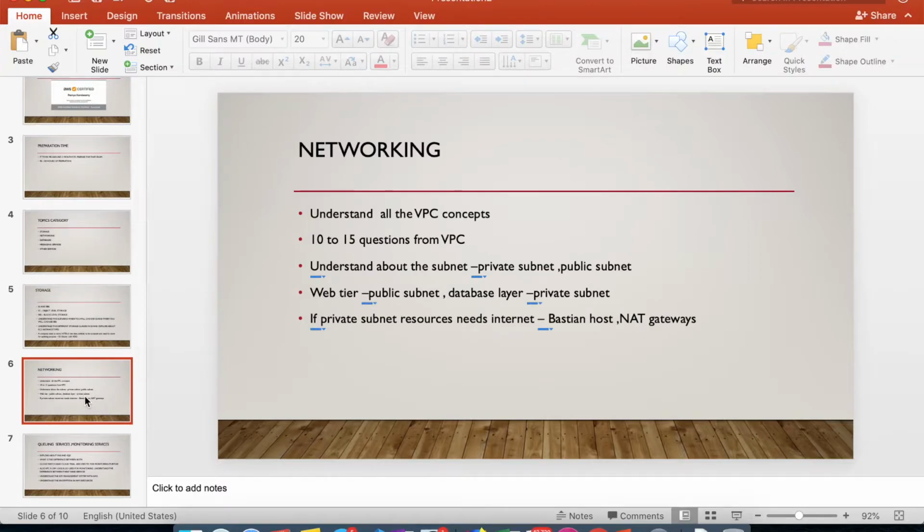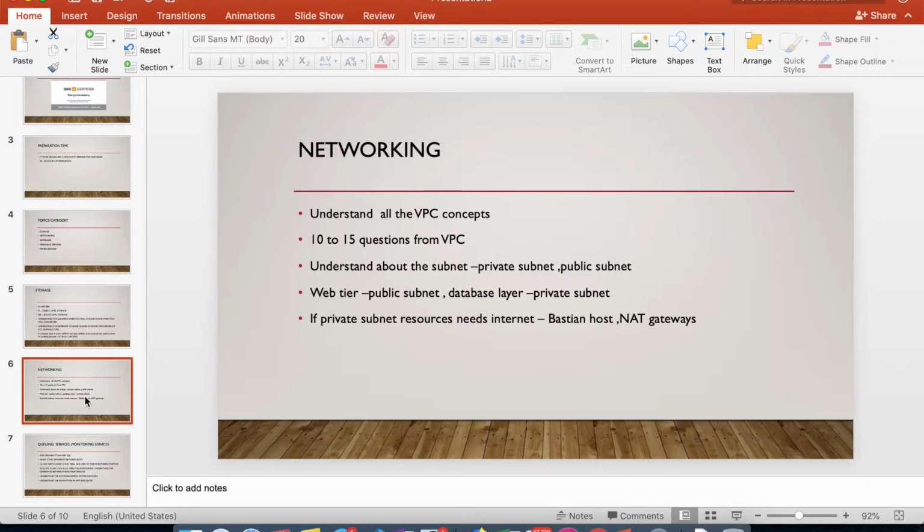Next, we will move to networking. The networking concept is very, very important, and you have to understand all the VPC concepts. VPC is virtual private cloud. You may get 10 to 15 questions on VPC. You can say around 30 percent of questions are from networking.